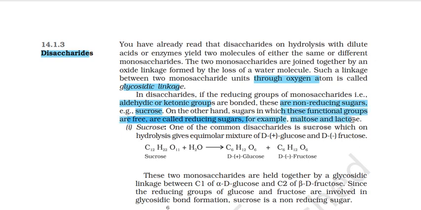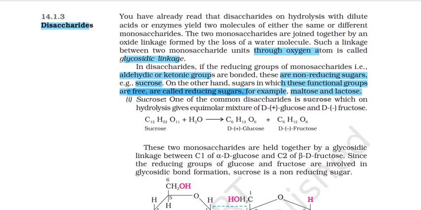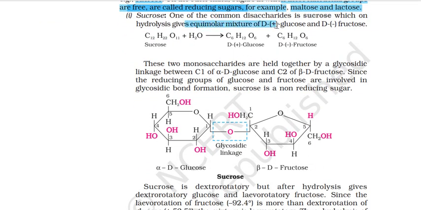Alright, sucrose. One of the common disaccharides is sucrose, which on hydrolysis gives equimolar mixture of dextro वाला plus glucose and minus fructose. ठीक, यहाँ पे sucrose दिया हुआ है water molecule के साथ. What happens is you will get glucose and fructose. These two monosaccharides are held together by a glycosidic linkage between carbon number 1 of alpha glucose and carbon number 2 of beta fructose. Since the reducing groups of glucose and fructose are involved in glycosidic bond formation, sucrose is a non-reducing sugar. Reducing groups जो थे वो बंध चुके हैं, उनका linkage हो चुका है. As a result, वो अब non-reducing sugar बन जाएगा. So sucrose is a non-reducing sugar.